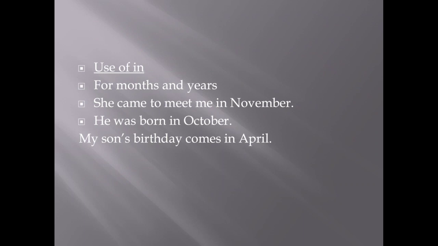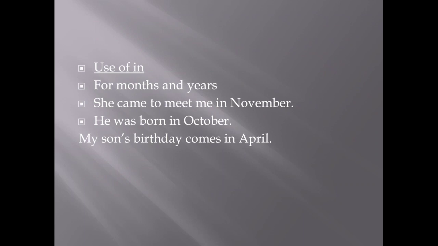Whenever there is a mention of months or years in a sentence, we should not think over it, and we should just use the preposition in. For instance, she came to meet me in November. So there is a mention of month, and that is November. So we should use the preposition in confidently here.